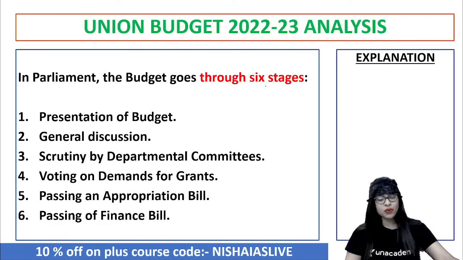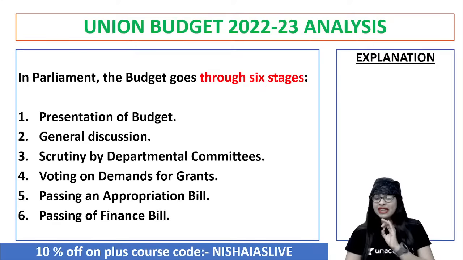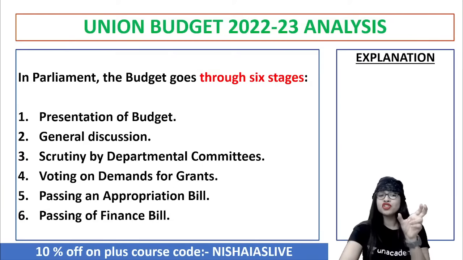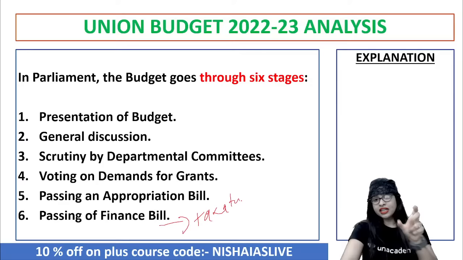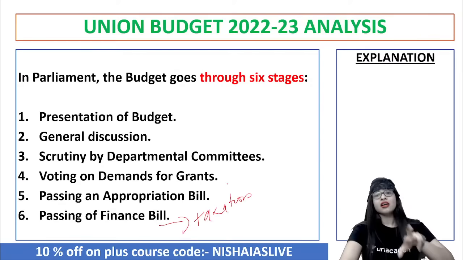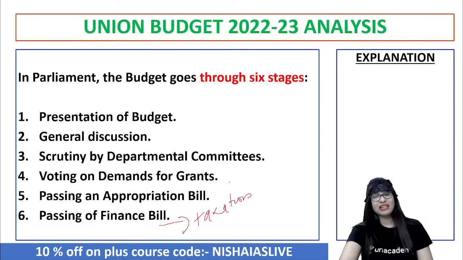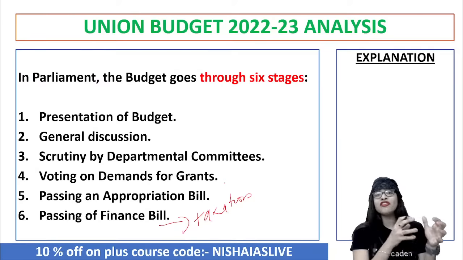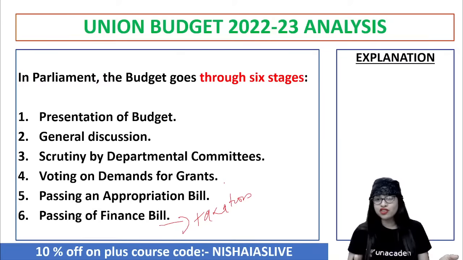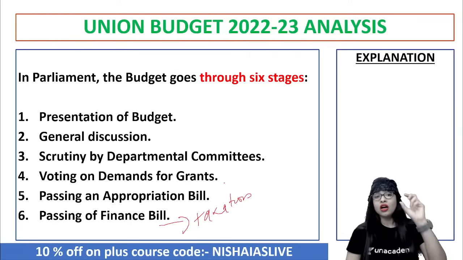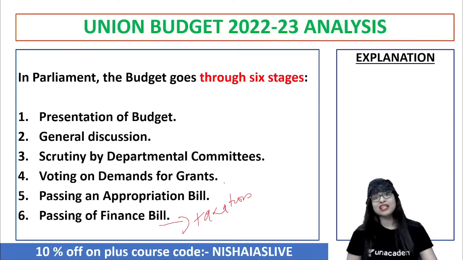I'm just telling you. But anyways, to put it in short, sweet and simple terms, the finance bill is nothing but a bill which talks about the taxation proposals. That is whether you should increase a tax, decrease a tax, modify the existing tax, or abolish one particular tax, or some sort of amendments or changes have to be made. All these detailed discussions happen in the finance bill. So when the finance bill is passed, we can say that the budget is passed. Out of the 6 stages the budget undergoes in the parliament, the last stage, passing of the finance bill, is more important, and the president has to give assent to that as well.